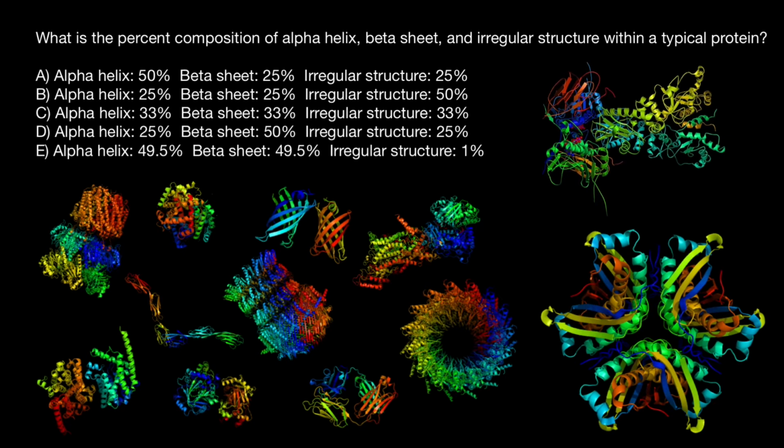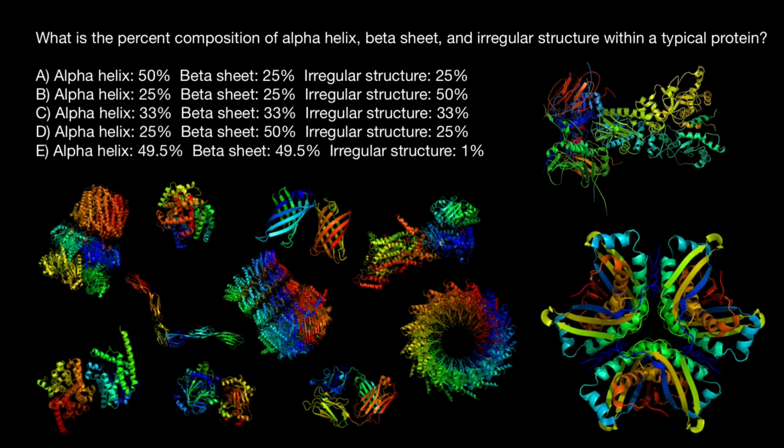And here's a question: what is the percent composition of alpha helix, beta sheet and irregular structure within a typical protein? And here's a variance of the answers, and here you can see different structures of the proteins, and if you look at them you probably will have an impression that the majority would be made by alpha helixes, which is not quite so.